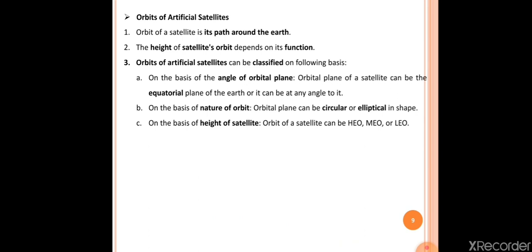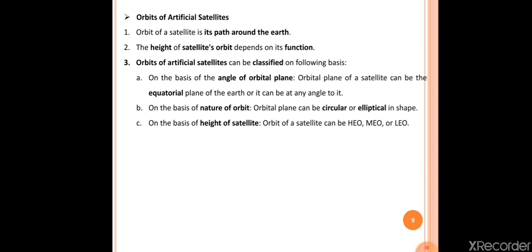Around the earth there are orbital planes, such as the equatorial plane and the axial plane, and the orbital plane may be at any angle. The sentence given here is, the orbital plane of a satellite can be the equatorial plane of the earth, or it can be at any angle to it. So this is the first basis for classifying orbits of artificial satellites.